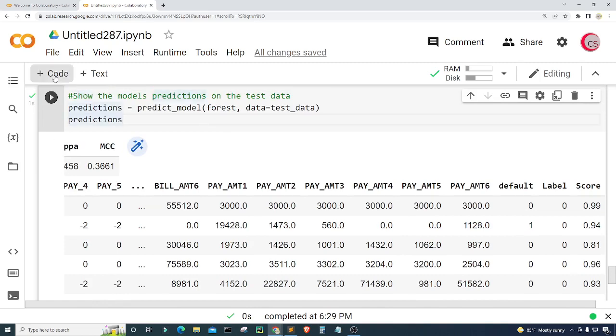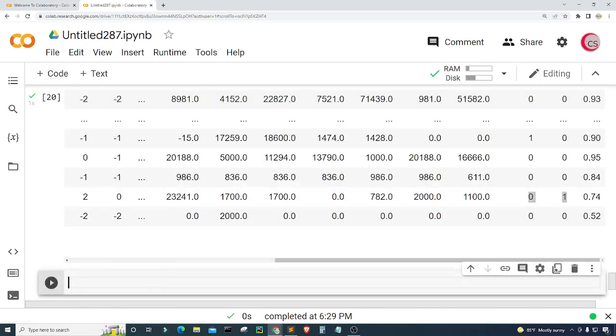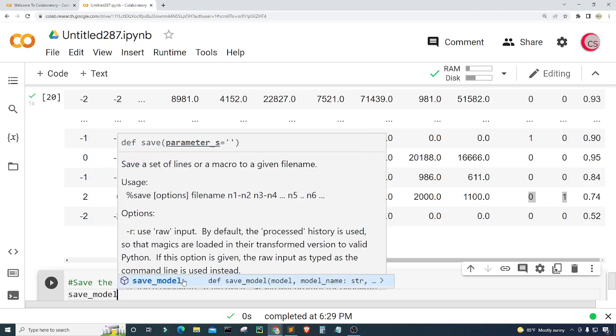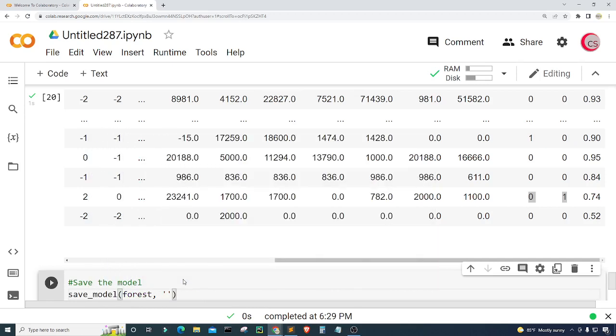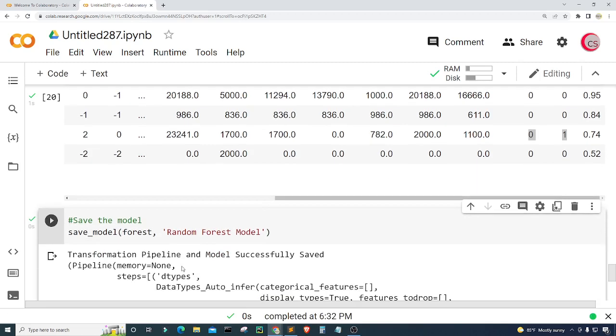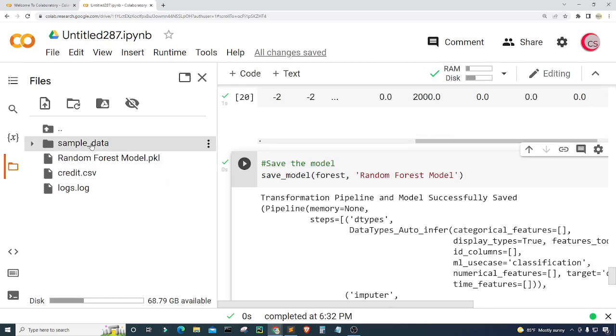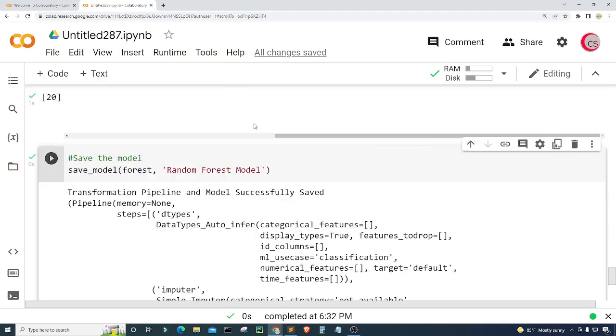All right, let's create a new cell. Now I'm going to show you how to save this model. That's simple enough. Just use the save_model function, put in the model, and then put in the name for the model. I'm going to call it random_forest_model. I'm going to run this. Okay, it saved the model. If I come over to my files, I can now see the saved file called random_forest_model.pkl.